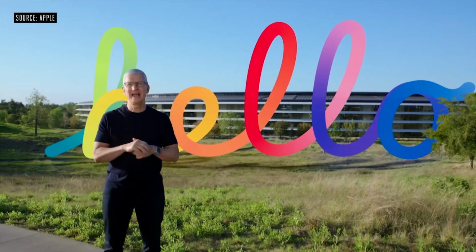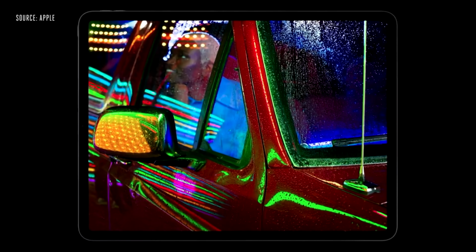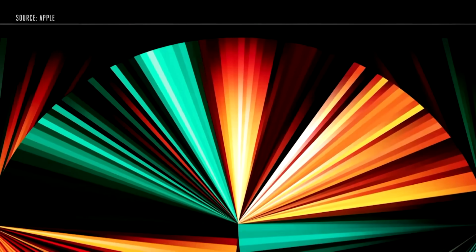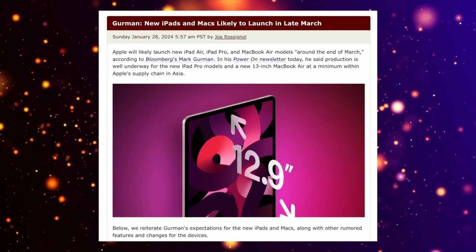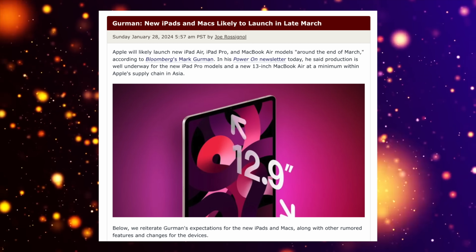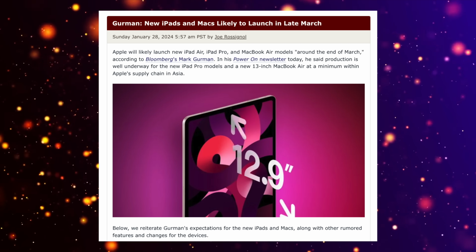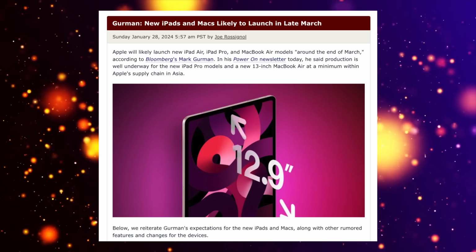So then guys, we have the next Apple event and it's just around the corner, happening at around the end of March time, and it's looking to be a bright future. We've already had leaks about this event and when it's going to be happening, like we've seen here from Mark Gurman. He is saying that most likely we're going to be getting an Apple event around about the end of March time.